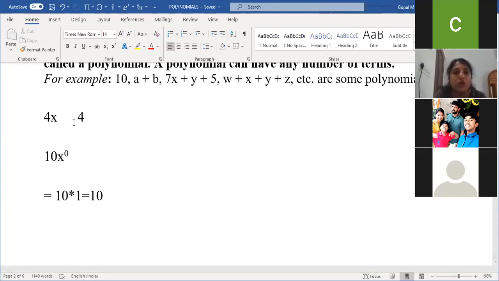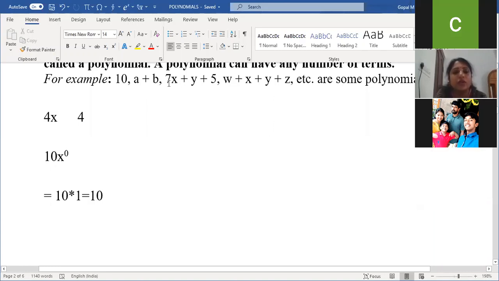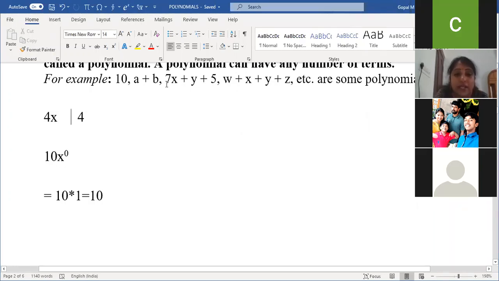If only a constant number is there, the degree is 0. If x or a is there, the degree is 1. Am I clear? So what is the degree of this expression, a plus b? 1. What is the degree of the third expression? 1. Here 2 variables are there, but the highest degree is 1 only. Fourth expression: all 4 terms contain degree 1, so 1 is the highest degree.